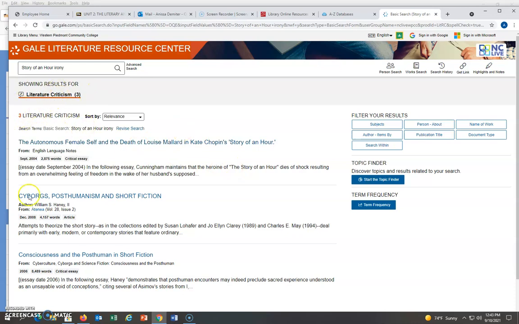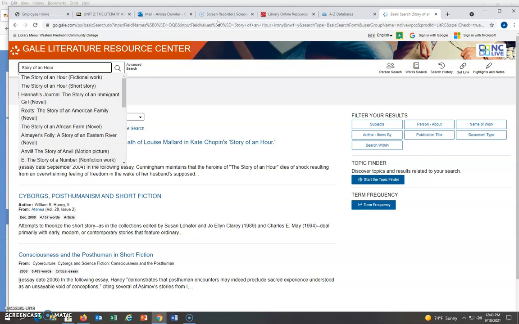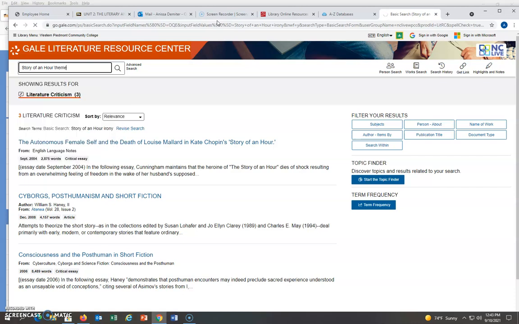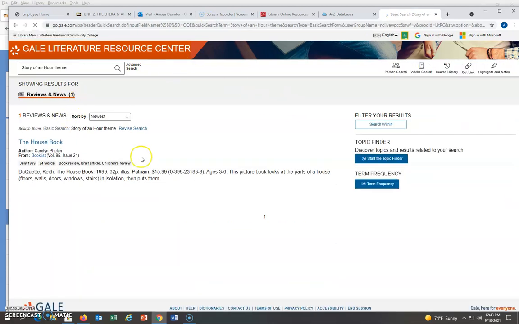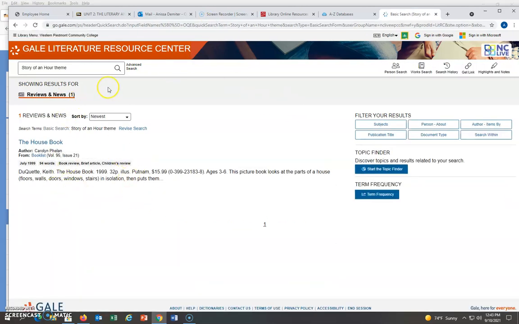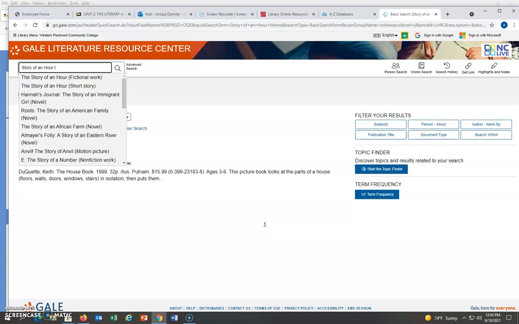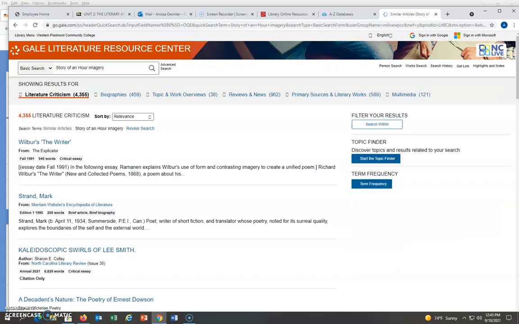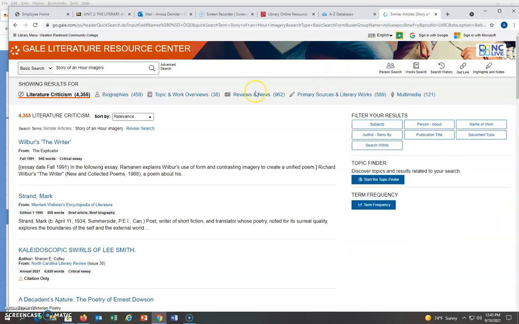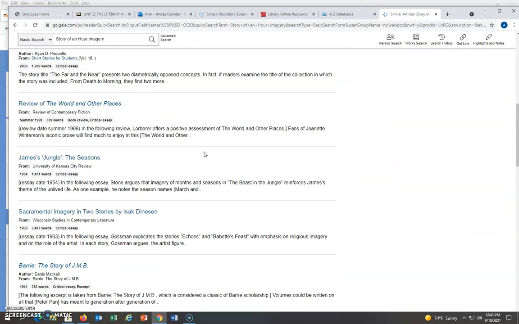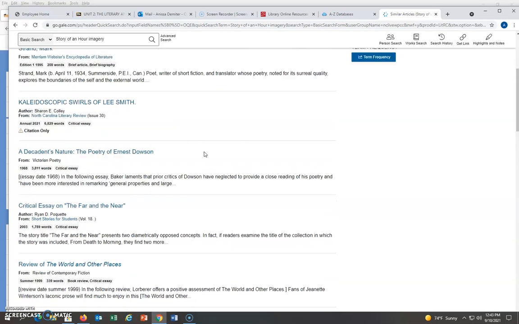If there's only 3 that come up, then maybe change your search terms. Maybe, let's see, Story of an Hour, theme. Let's look at that. See if something else different comes up. Doesn't look like anything comes up for that. You could try imagery or figurative language, whatever. But if you look in here and you don't find anything, you have to keep changing those search terms.